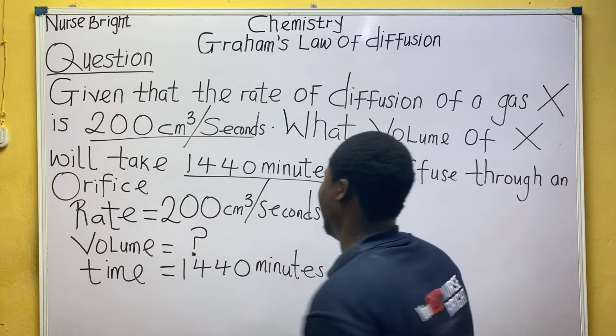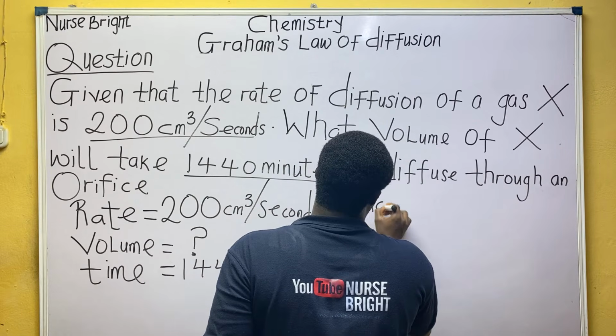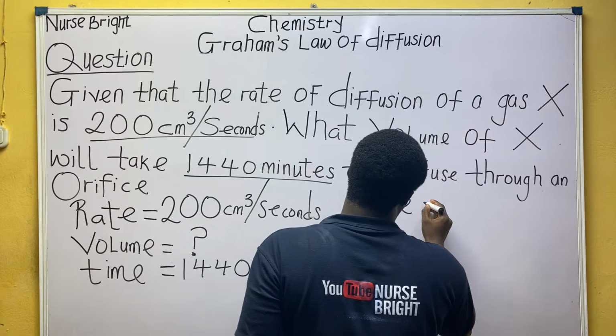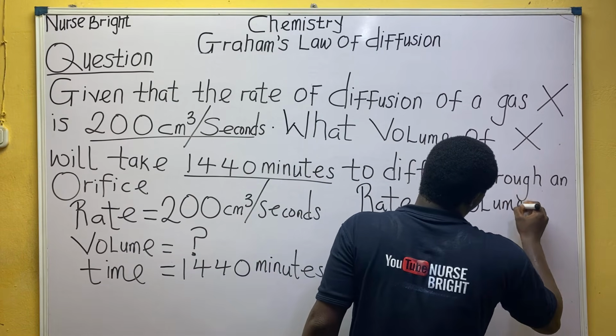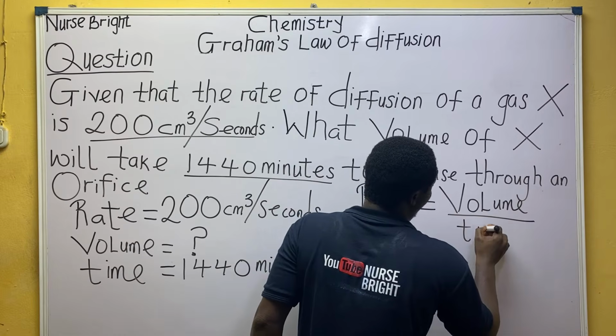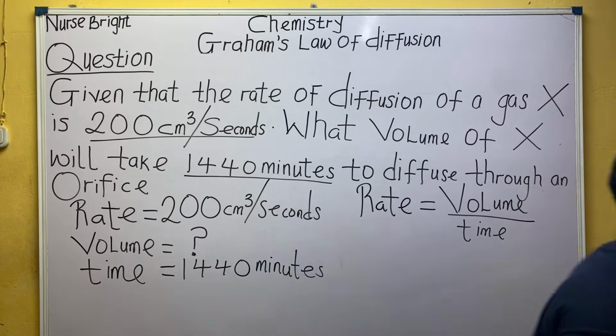Have you forgotten? It is the formula that says the rate of diffusion of a gas is equal to the volume of the gas divided by time. Volume over time. Don't ever forget.